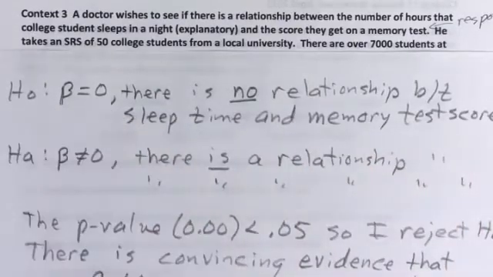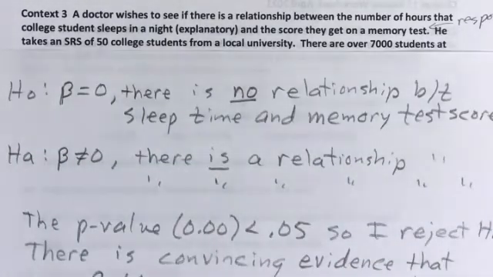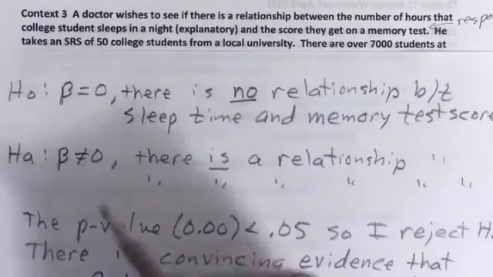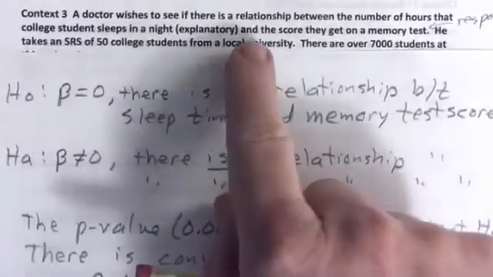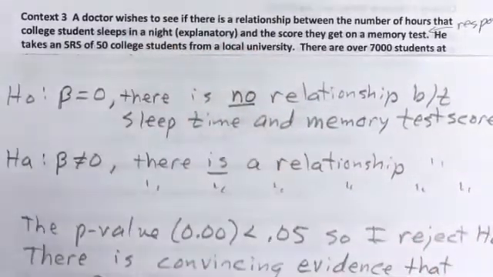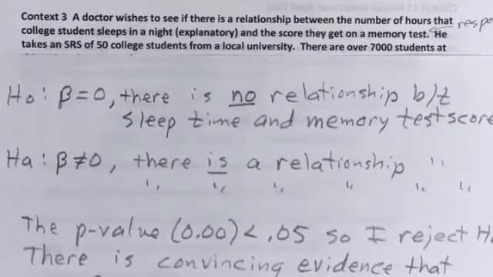That is, basically for any linear regression t-test, what your null hypothesis is: that beta is equal to 0, that the slope is 0. In other words, it's just going straight across, and there's no relationship between sleep time and memory. The alternative is that beta is not equal to 0, that there is a relationship. Nowhere in the problem did we suspect this positive or negative, so we go with not equal to. So that's your null, that's your alternative.